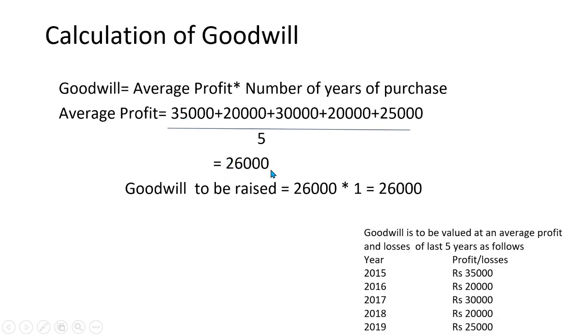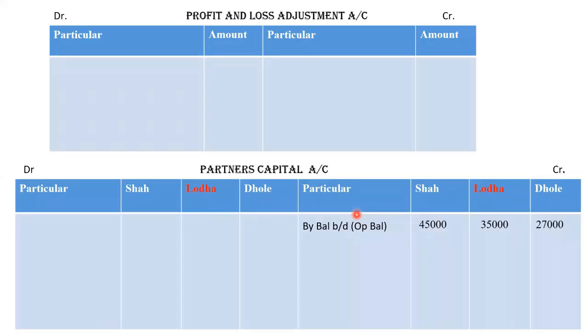Okay, 26,000 is the average profit, multiply by 1 because number of year of purchase is not specified. So amount of goodwill is 26,000. Today we are not going to make a journal entry and directly we will make an entry in the account. See, when goodwill is raised, then all partners capital account is credited, right? So in credit side of partners capital account, I will write by goodwill, and that 26,000 will be divided in 4:3:3 ratio. See, this is how it is divided, right?